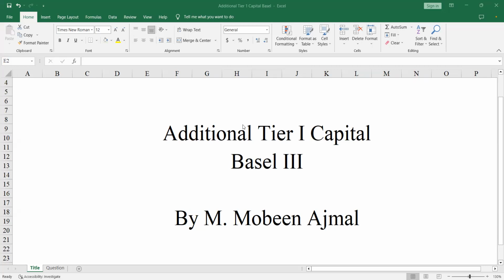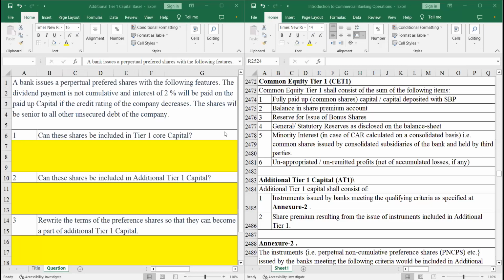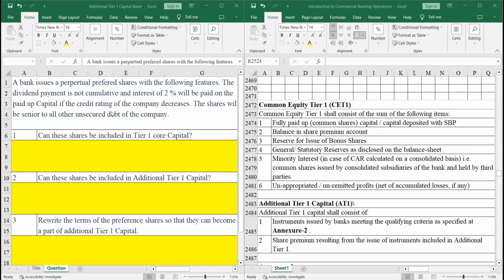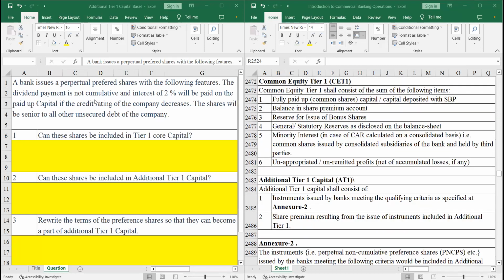The topic I'm going to cover today is the additional tier 1 capital as defined by Basel III. I'm going to look at one of the instruments and see if that instrument qualifies to become a part of additional tier 1 capital. In front of me, I have an instrument and I have the Basel conditions which justify an instrument to become tier 1 capital, additional tier 1 capital.